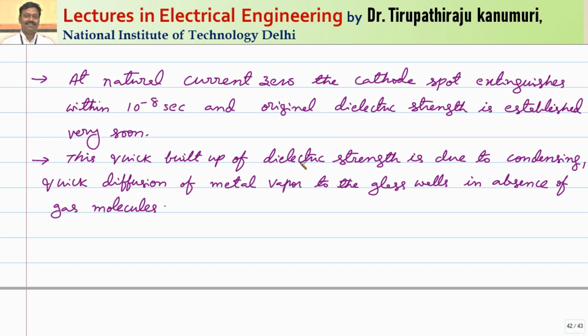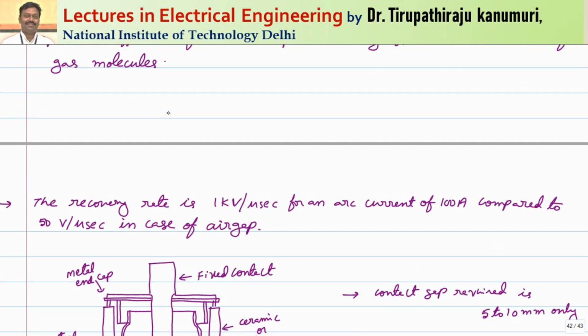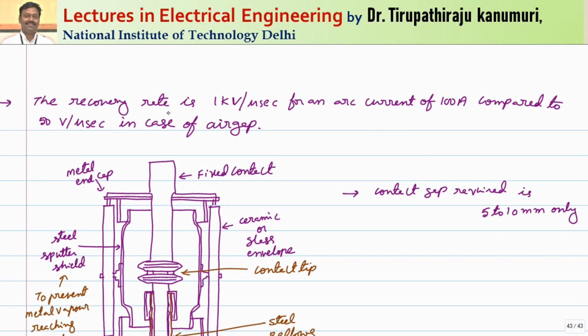This quick buildup of the dielectric strength is due to the condensation and quick diffusion of the metal vapor to the glass walls in the absence of gas molecules. Whenever the current becomes zero, at this instant, once the arc is extinguished, the complete vapor will be condensed at a faster rate because of the absence of a medium in between. So that's why it condenses within 10 to the power of minus 8 seconds only. At natural current zero, the arc will extinguish automatically, it condenses at a very fast rate, and the dielectric strength is regained.